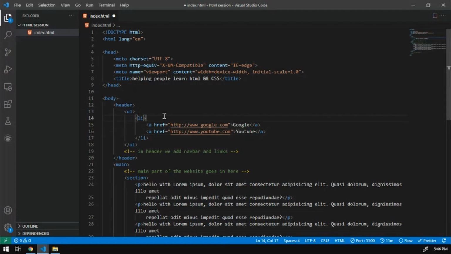So here we are adding the first link. The link will be hidden under the name, because if we directly add the link, the link will be visible and it will look odd. Okay, let me show this. Let's copy this.